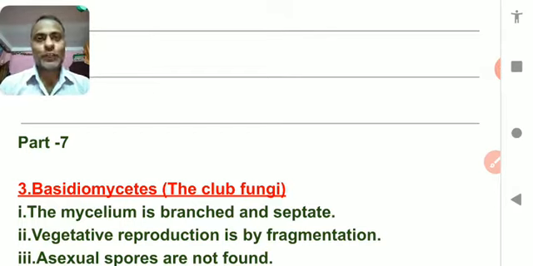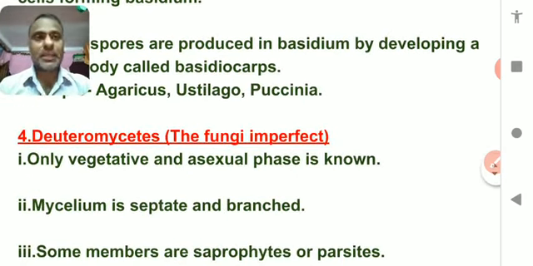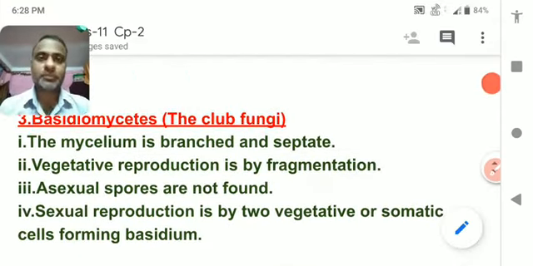Now we are going to cover the last two subtopics of kingdom fungi, and the two subtopic names are Basidiomycetes and Deuteromycetes. The very simple name of these two mycetes has also been given over here.